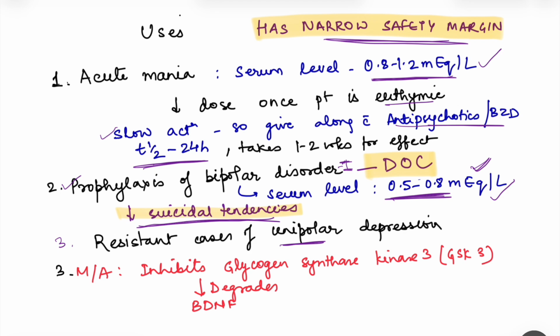Basically, this lithium inhibits an enzyme GSK3, okay, glycogen synthase kinase 3, which degrades BDNF, okay, brain derived neurotrophic factor. Now, this lithium inhibits this GSK3 enzyme and causes the accumulation of this neurotrophic factor, and that is postulated as the mechanism of action in unipolar depression.